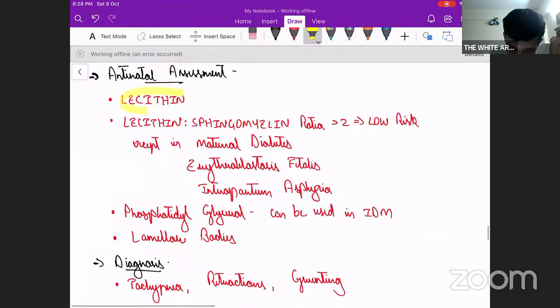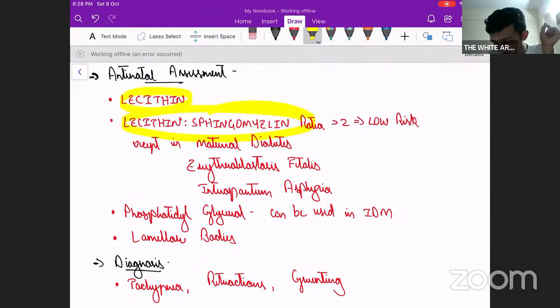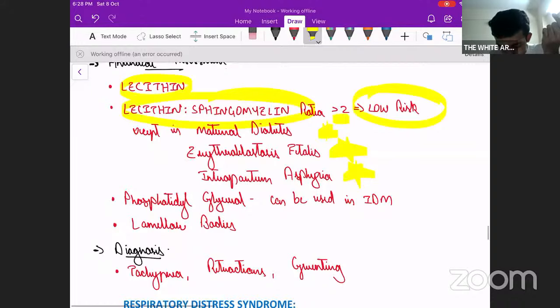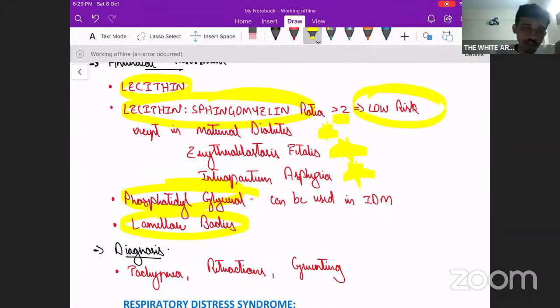So we can know the lecithin levels, or the lecithin to sphingomyelin ratio. A ratio of more than 2 predicts a lower risk for development of respiratory distress, except in a few cases of maternal diabetes, erythroblastosis fetalis, and intrapartum asphyxia. Next, phosphatidylglycerol can be used because even in the presence of maternal diabetes, the prediction is good. Or on histopathology, demonstration of lamellar bodies in the amniotic fluid.